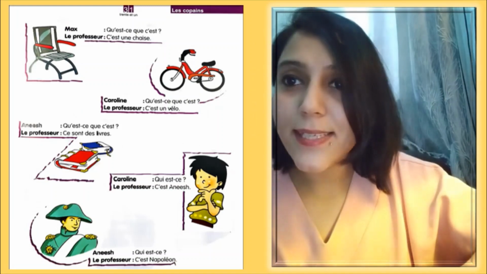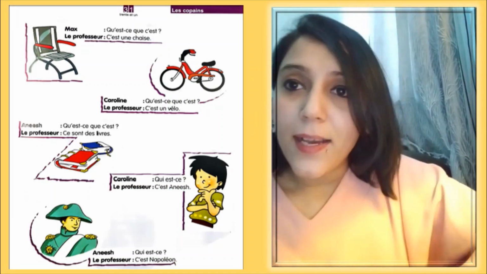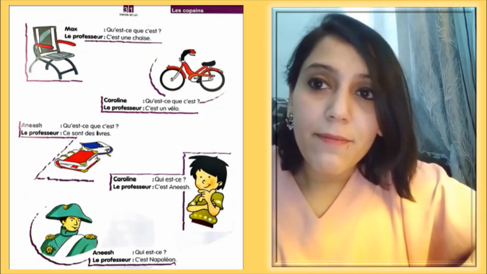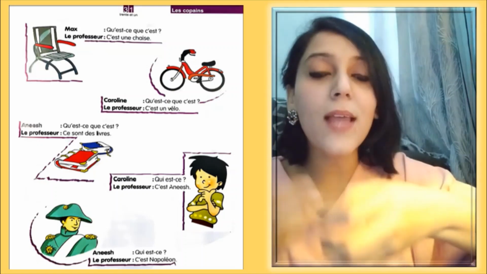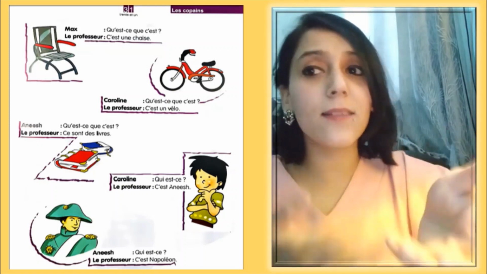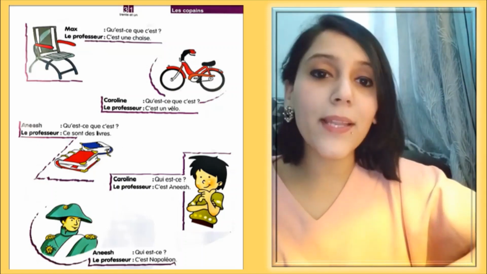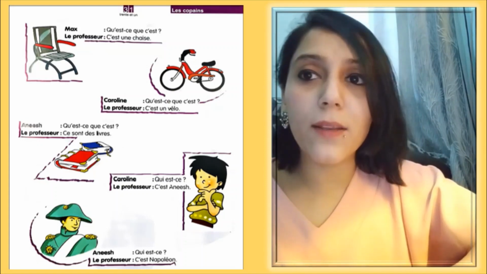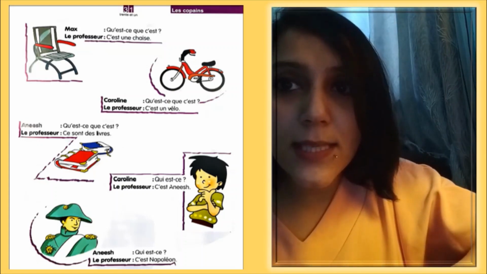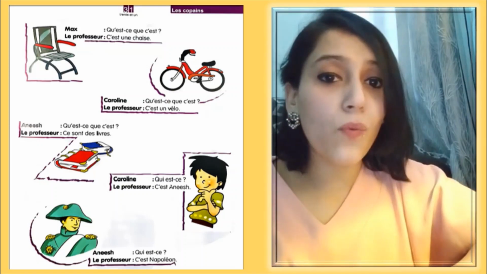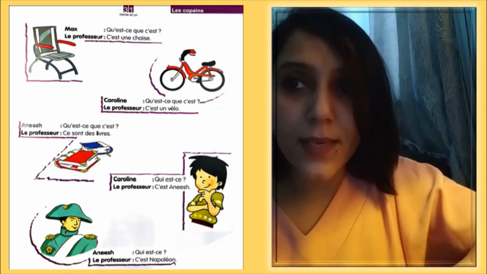After definite articles, here we have one more important thing. This is very interesting and very easy. See, if you have to identify a thing in English, you say, what is this? So you are just identifying that thing. What is this? This is a chair, this is a bicycle, etc. So if you want to ask the same question, what is this? For things only, you can use qu'est-ce que c'est. That means what is this or what is it? And to answer, you have to start with this is or it is.